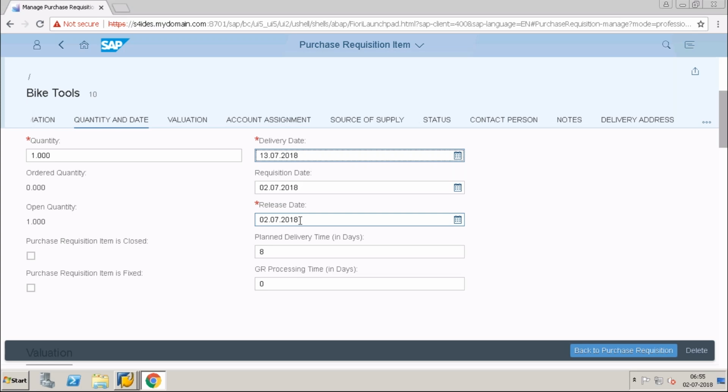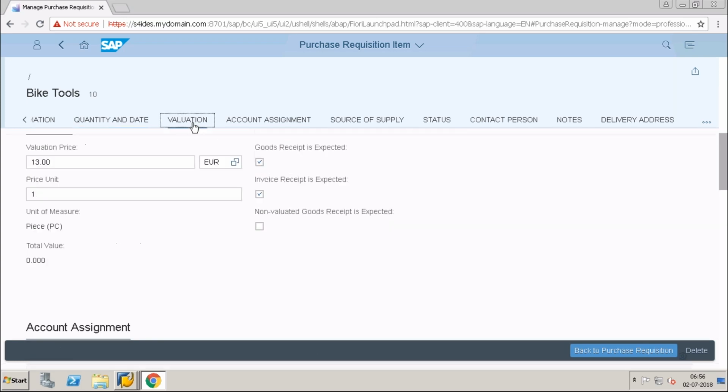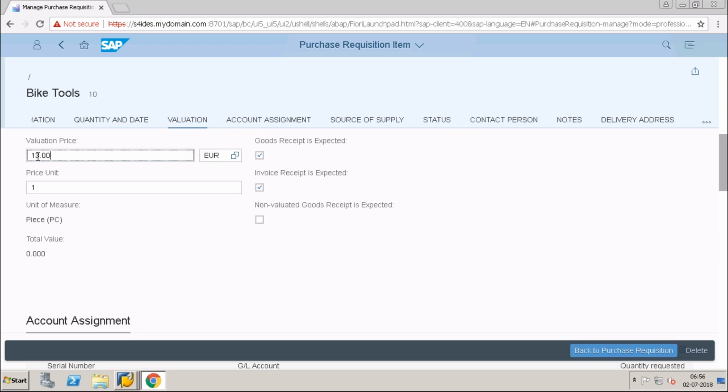The planned delivery date will come from the material master settings, and GR processing date also will come from the material master settings. Now go to the valuation. So this material price is coming from your material master accounting tab. Whether goods receipt is expected or invoice receipt is expected, these are all changes coming based on your account assignment categories. So these are all standard, there are no configuration changes in this.